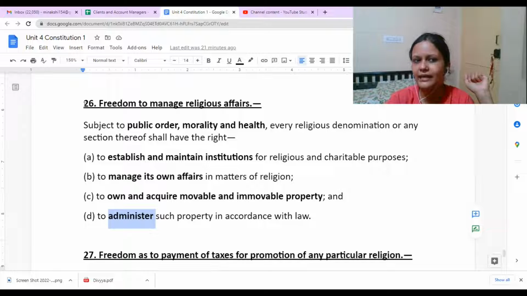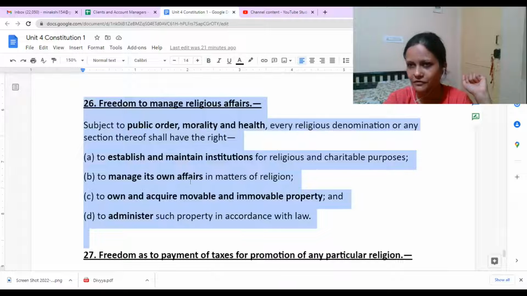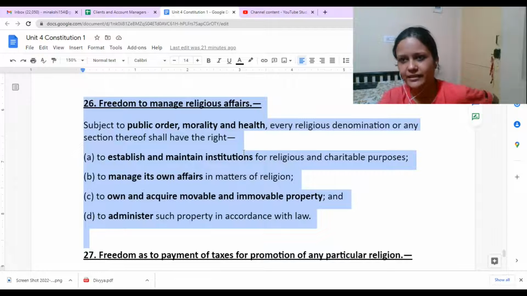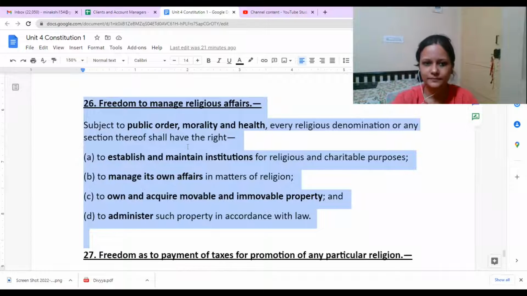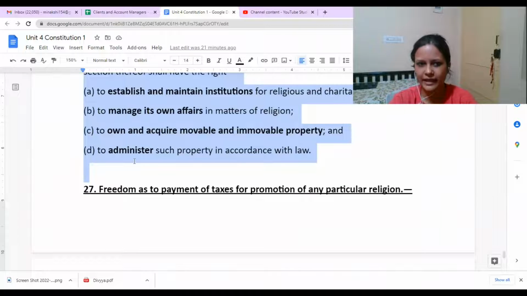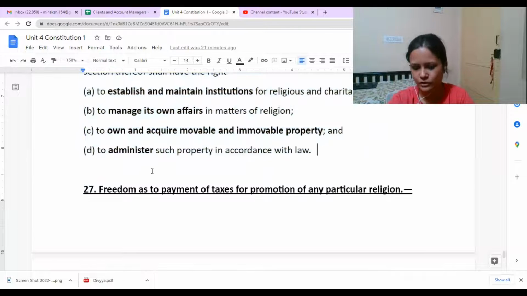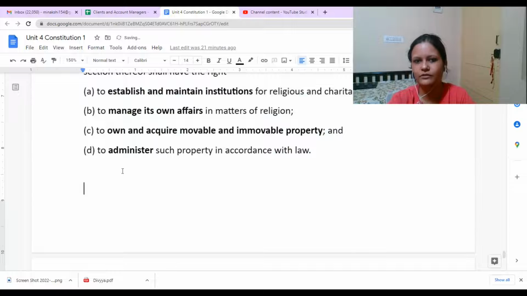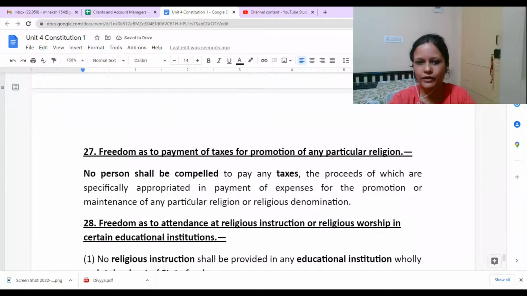So these are again some freedoms which are given, because only when these rights and freedoms are provided to us, we are in a position to enjoy our fundamental rights. Okay, is it clear? Yes, ma'am. So just simply giving the fundamental right is not enough. Other things also need to be taken into consideration so that we are able to enjoy our rights.